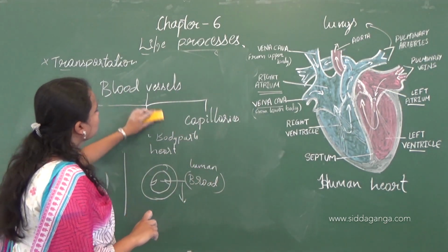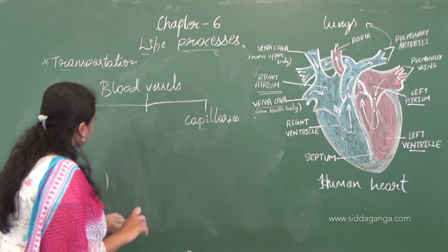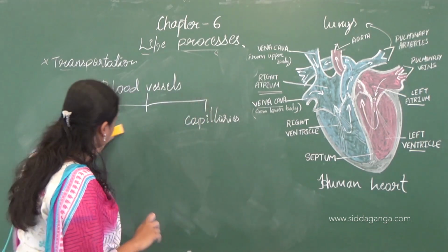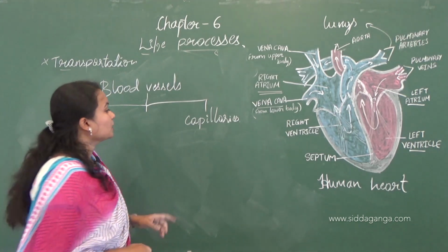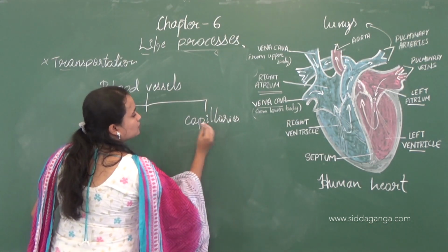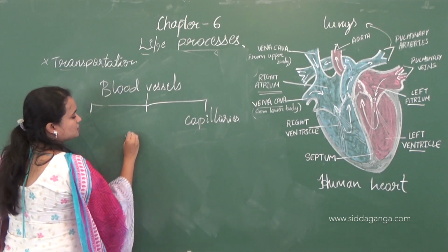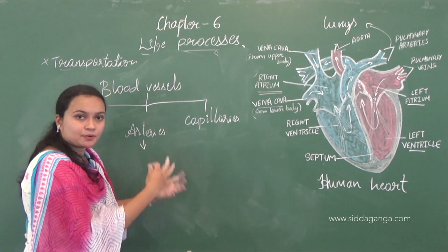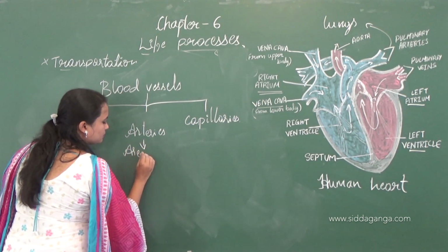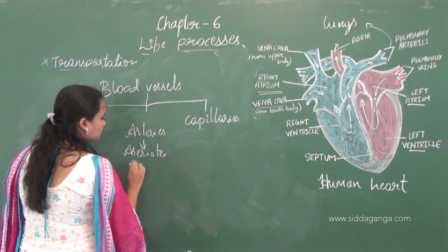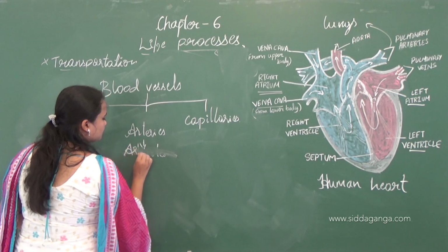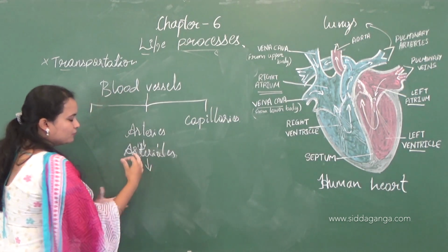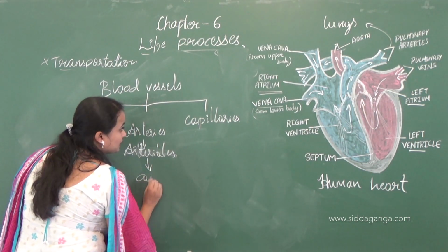Now coming to the capillaries. Coming to the arteries first. Arteries divide, they branch to form arterioles, and these arterioles branch again to form capillaries.